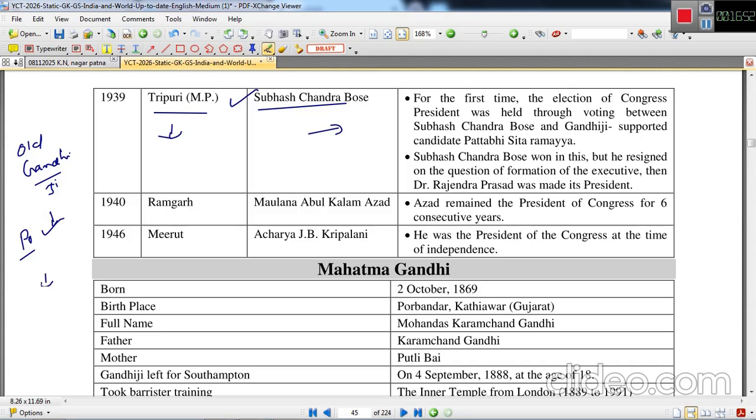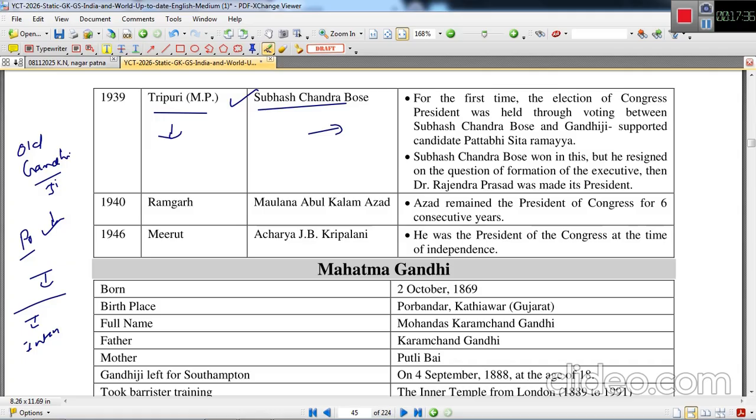Gandhiji did not accept this loss. Gandhiji was against Subhash Chandra Bose's intention. Subhash Chandra Bose wanted to be more radical. He wanted a different kind of policy, more towards leftist ideology, revolutionary ideology, but Gandhiji was against his ideology. That is why Gandhiji and top leaders said that we will not support Subhash Chandra Bose, we will withdraw the support, and Congress without Gandhiji in those period was nothing.